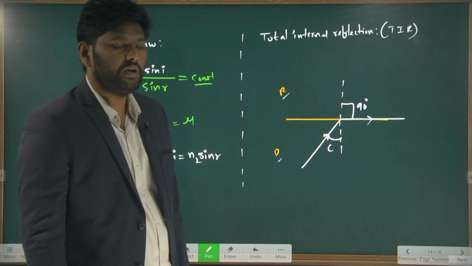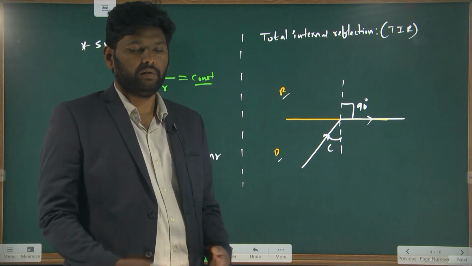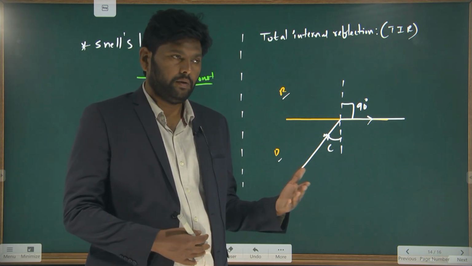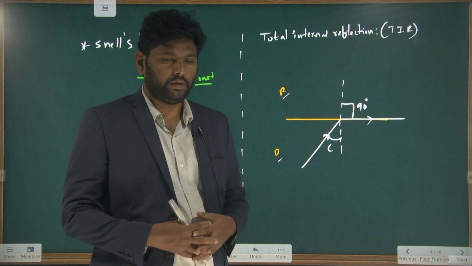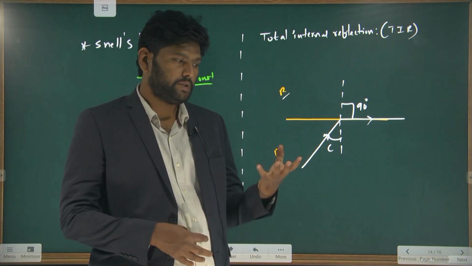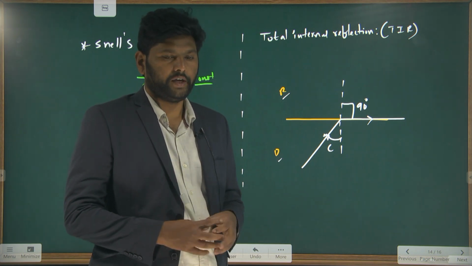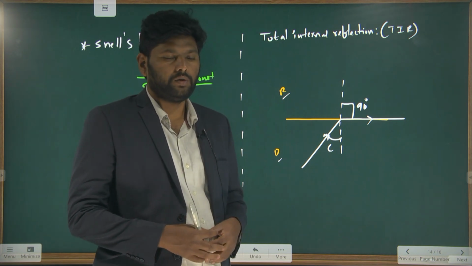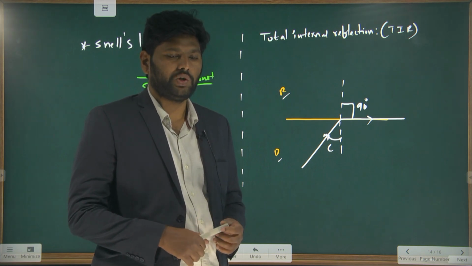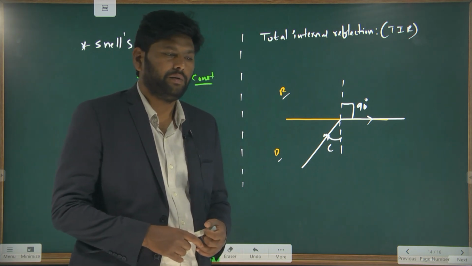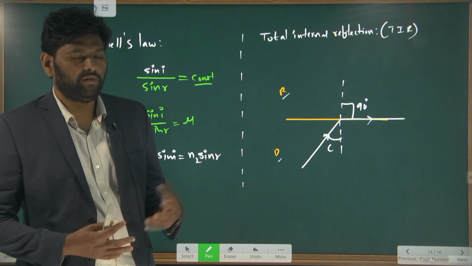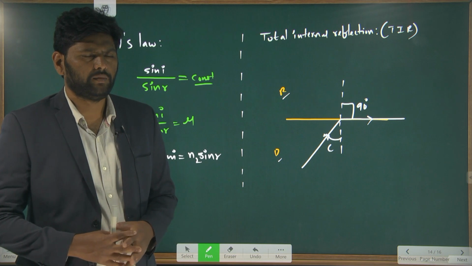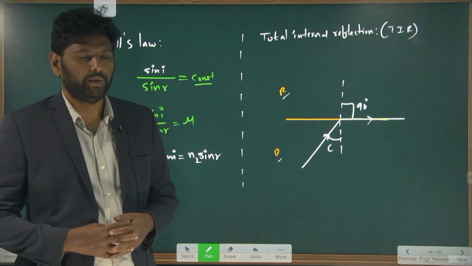Based on the total internal reflection, nowadays what are the applications? Diamond also appears very bright because of the total internal reflection. Even optical fibers also work based on the total internal reflection, and many applications nowadays we are having based on the total internal reflection. These are some few main important applications.